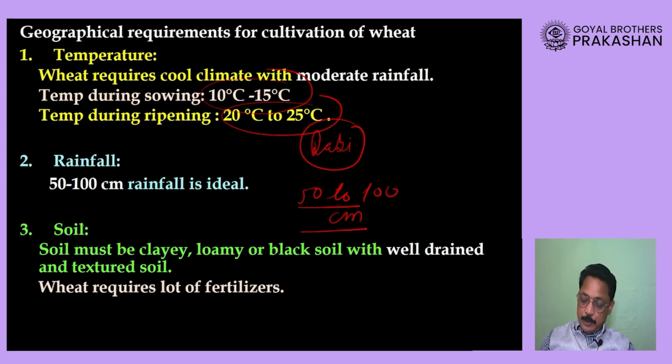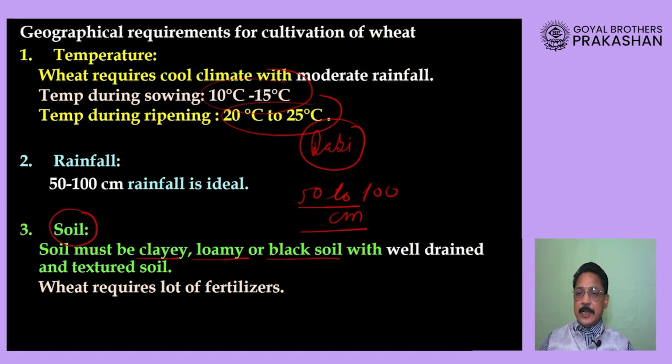When we talk about soil, dear students, this crop grows well in clayey or loamy soil. Loamy, we have seen, is a mixture of sand and clay, or you can also grow it very well in black soil.